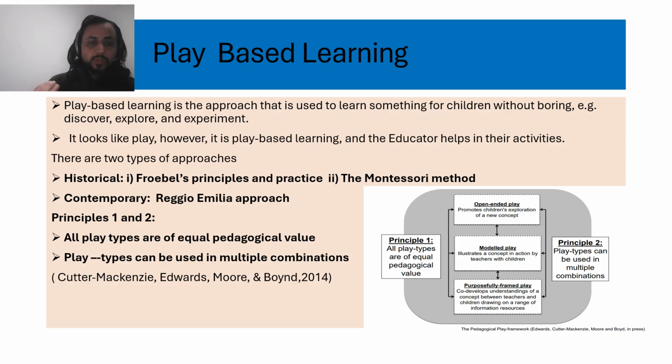There are two types of approach. The first one is historical and the second one is contemporary. The first one is the historical approach. We divide it into Froebel's principle and practice, and the second one is the Montessori method. Froebel's principle and practice gives the idea of Froebel's gifts and occupations, and circles, times and songs. And the second one is the Montessori method.